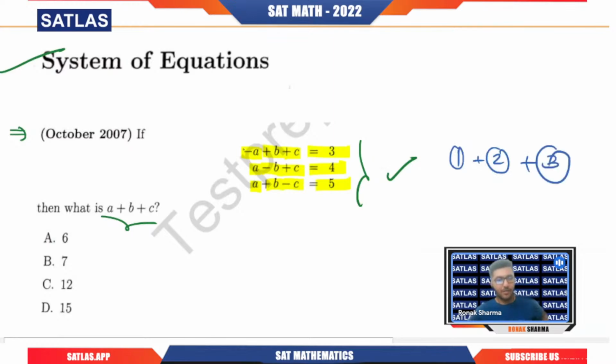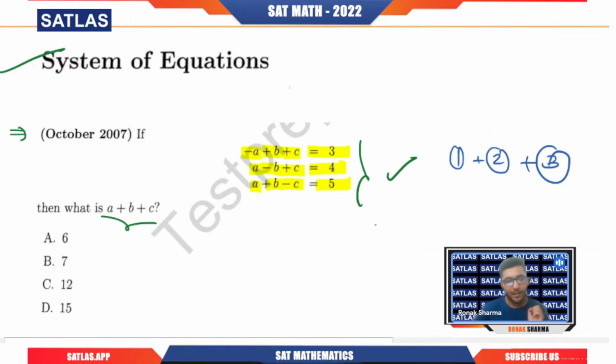If I add them, there is no need to write it in the traditional manner. Simply see that left hand side gets added to left hand side, and right hand side gets added to right hand side. Clearly here we have minus a, plus a, and then plus a.